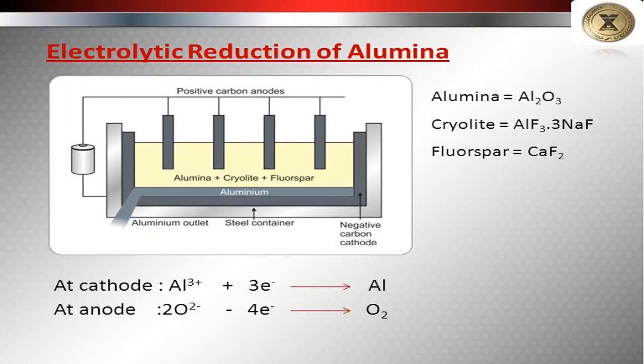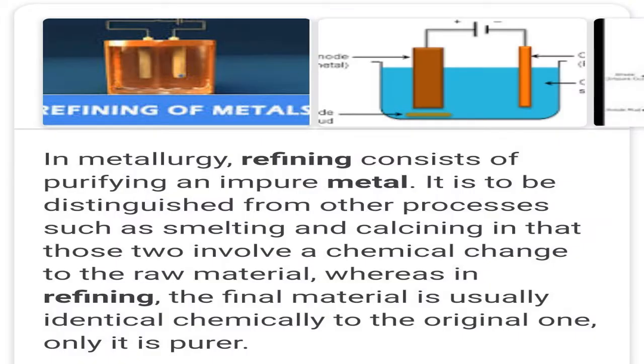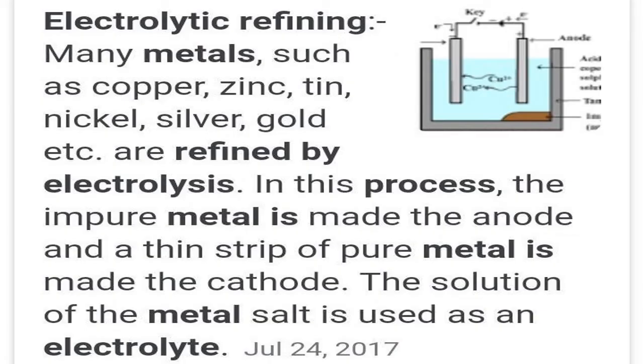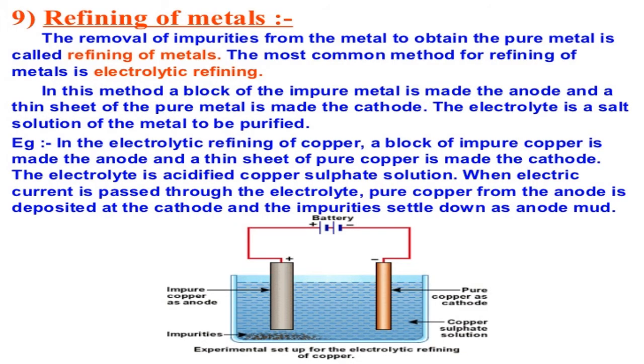This is for aluminum. Okay, please go through it. Now we'll go for refining. This is called electrolytic refining. The metal is already pure, but you still want to go for further purification. So it is called refining, further purification. This is an example, explained here by taking copper. Pure copper is made the cathode. Impure copper obtained in the second step is made the anode.